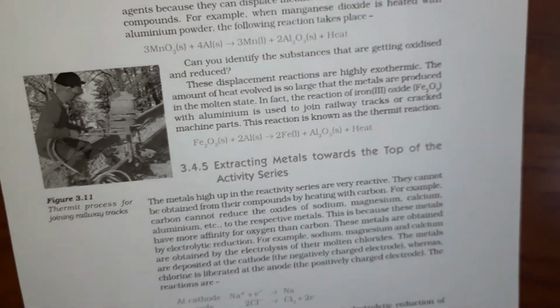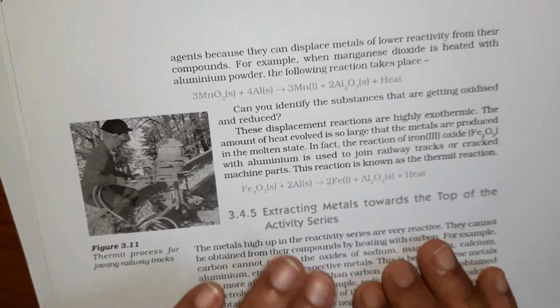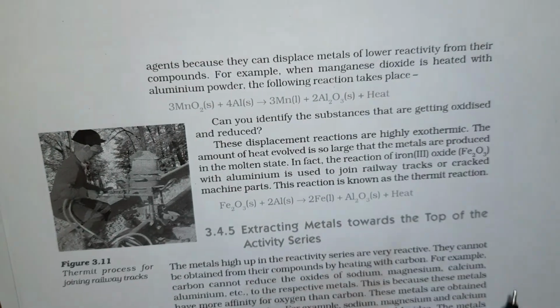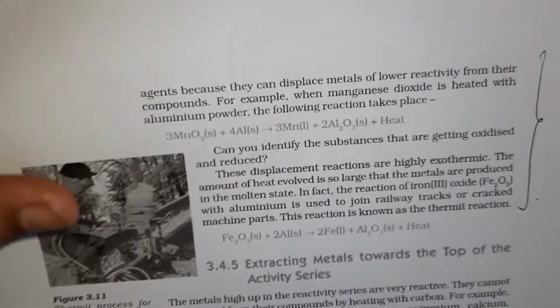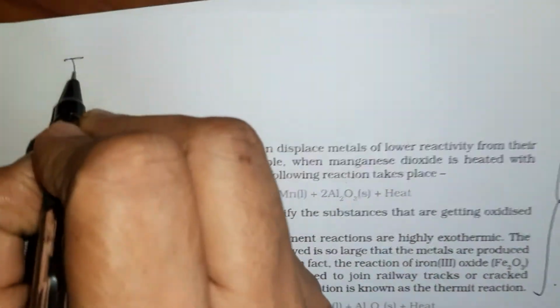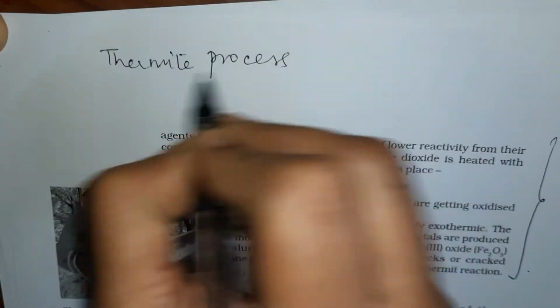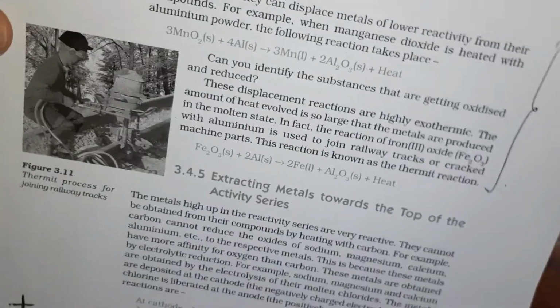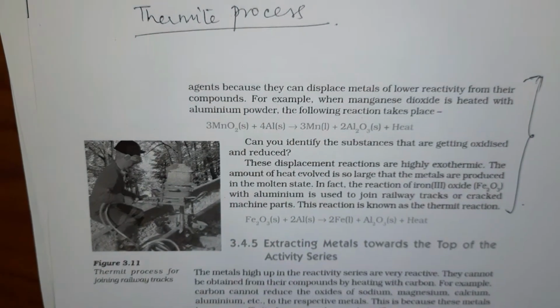Okay, there is one more thing which is given in your book, is the reduction. Apart from that, we'll discuss this later. Let us see this very interesting method of reduction, which is thermite process. Now what are we doing in this thermite process? Let me explain to you when we use this thermite process.